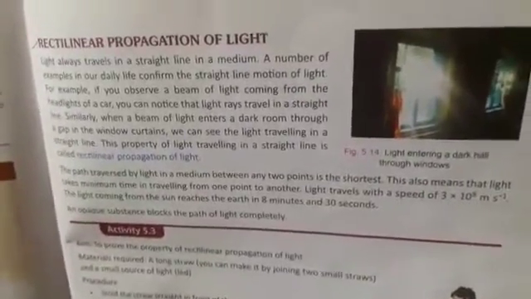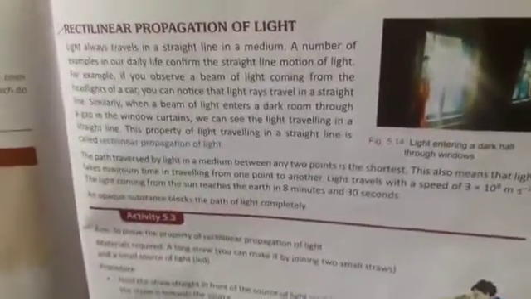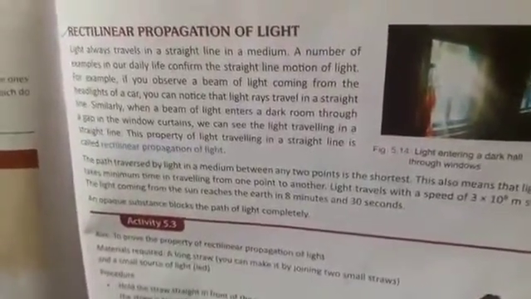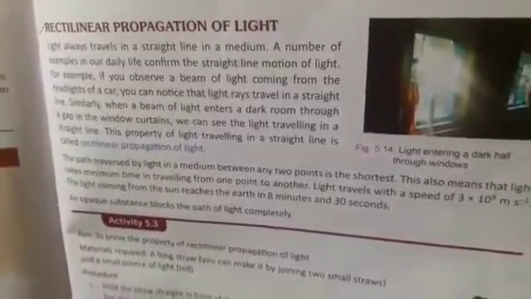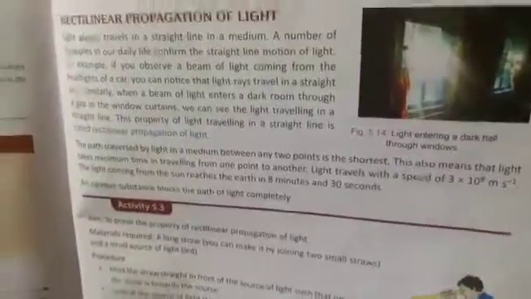For example, if you observe a beam of light coming from the headlight of a car, you can notice that light rays travel in a straight line. Similarly, when a beam of light enters a dark room through a gap in the window curtain, we can see the light traveling in a straight line. This property of light traveling in a straight line is called rectilinear propagation of light.